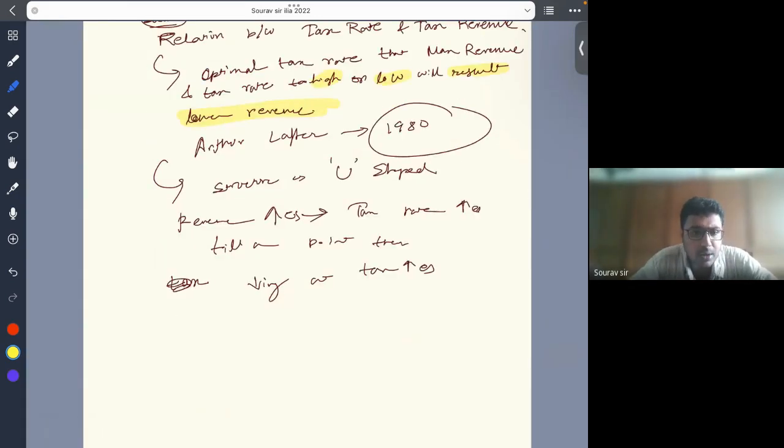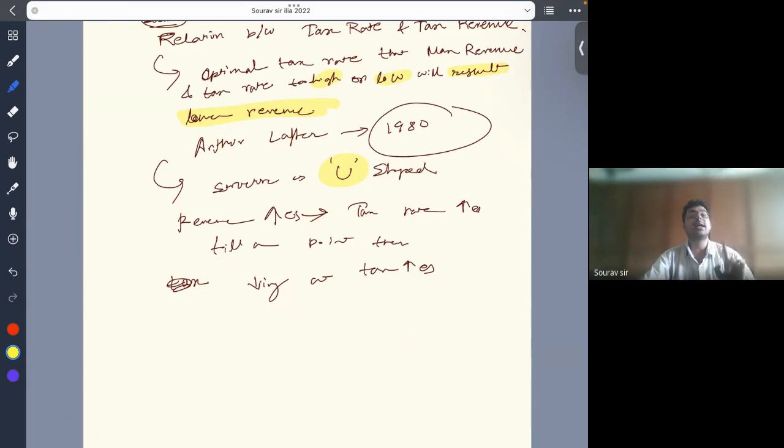As the tax rate increases, revenue will also increase because the government is collecting more money from each taxpayer. However, as tax rates continue to rise, the Laffer curve suggests that revenue will eventually start to decline. Keep in mind the shape of the Laffer curve: there will be a certain point, and then it will start declining, because a high tax rate discourages economic activity, and it can lead to tax evasion and avoidance.